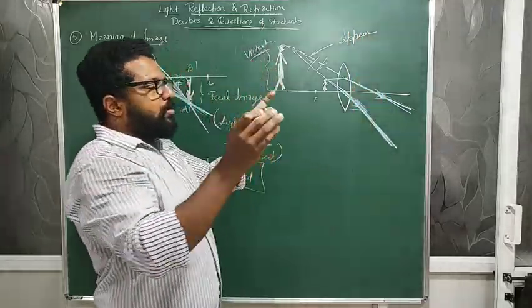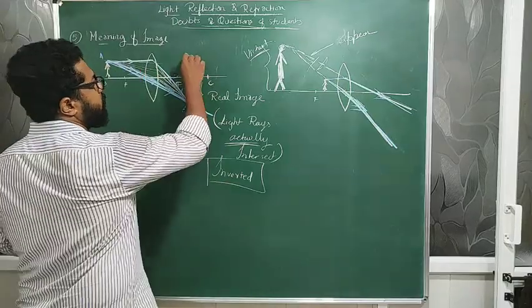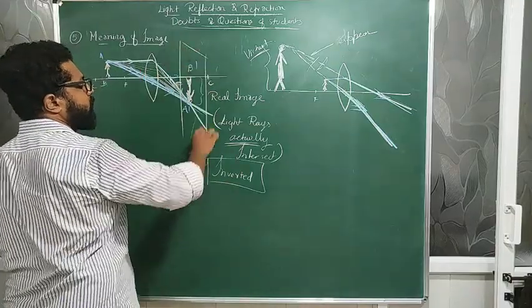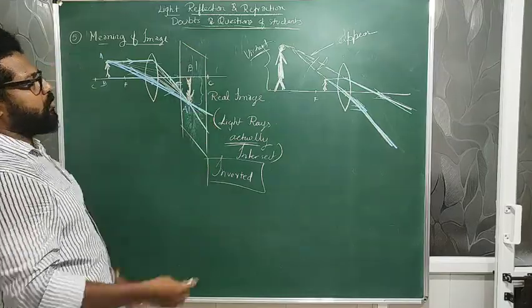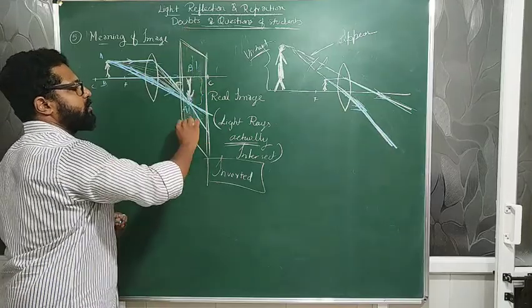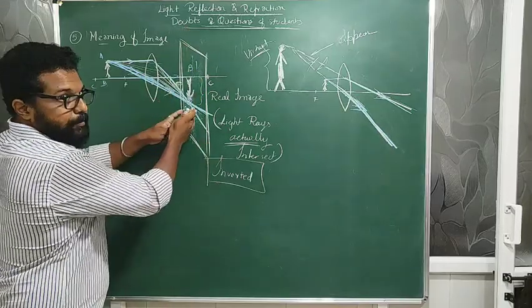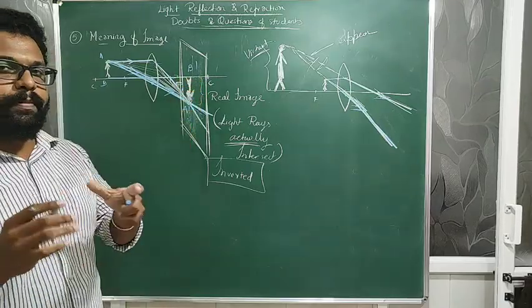They just appear to be intersecting from that point. So I'll tell in a better way. Suppose I put a screen here, a white background or a black background, whatever it is, like outside. It's drawn three-dimensionally like this. In a real image, an image can be obtained on a screen.